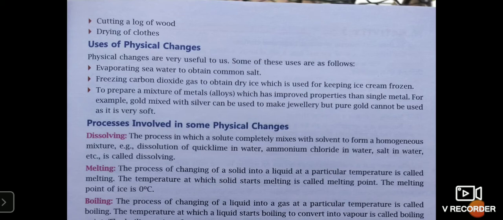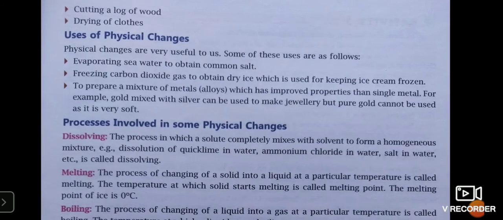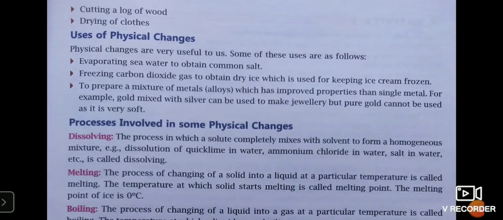Now, freezing carbon dioxide gas is to obtain dry ice, which is used for keeping ice cream frozen. Now, this is a modern technique. If you have seen, your favorite ice cream is transported from one place to another in containers in which you have solid carbon dioxide along with your ice cream. That helps to keep the ice cream cold for a long period of time.